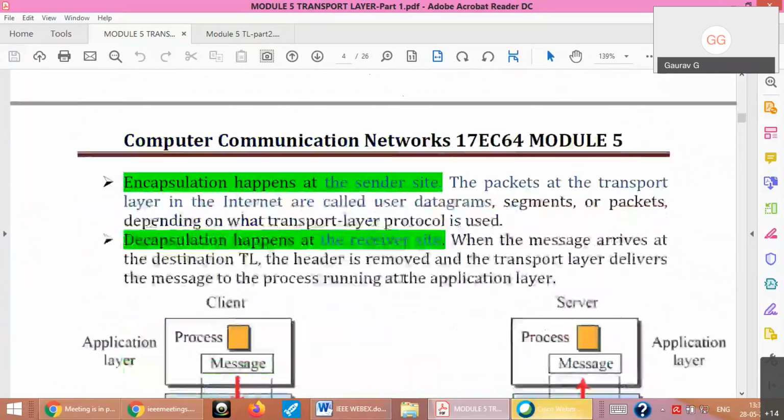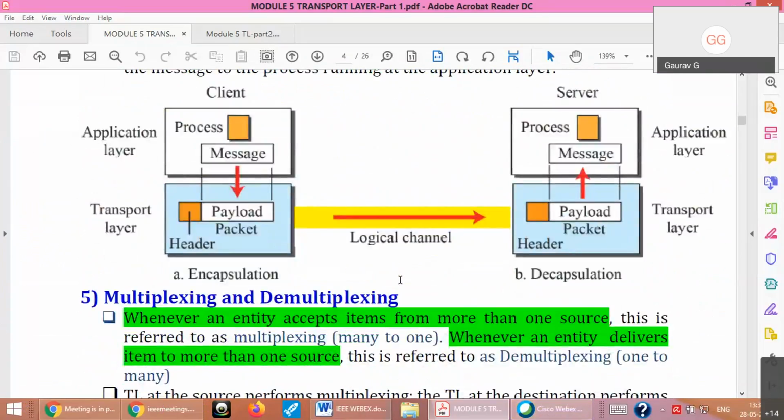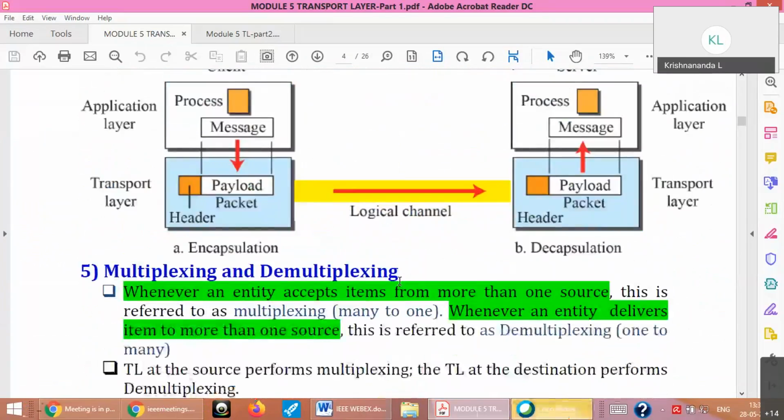Okay. Then let me go to page number 4 now. Diagram: encapsulation, decapsulation. Fine. Okay, this is what I was saying.